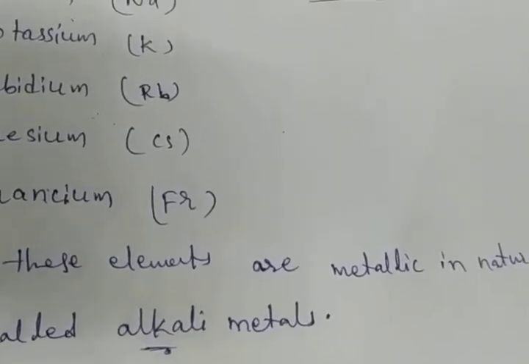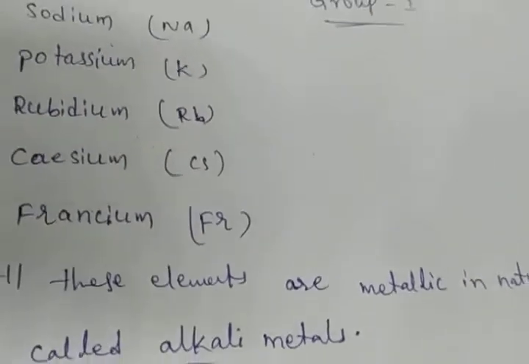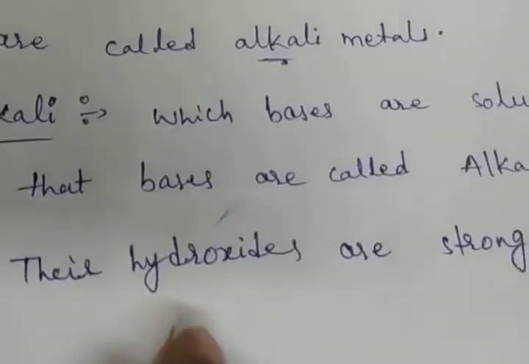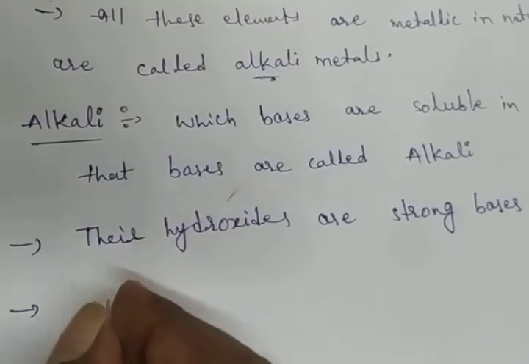Here, the last element in this group is francium. Francium is a radioactive element. What is the symbol of francium? Fr.